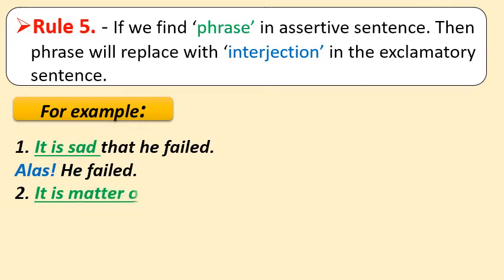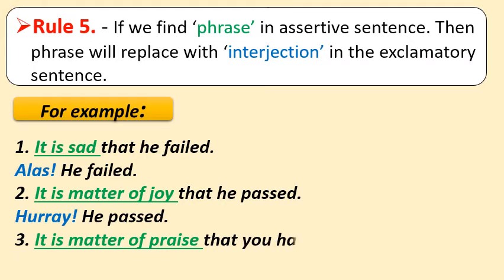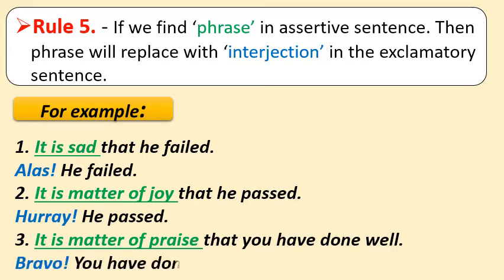Number 2, it is a matter of joy that he passed. So here the phrase it is a matter of joy will be replaced with the interjection hooray, exclamation sign, he passed. Number 3, it is a matter of praise that you have done well. So this phrase, it is a matter of praise, will change to the interjection bravo, you have done well. So like this you have to change the phrase with the interjection as per the sense of the sentence when we convert assertive sentences into exclamatory sentences.